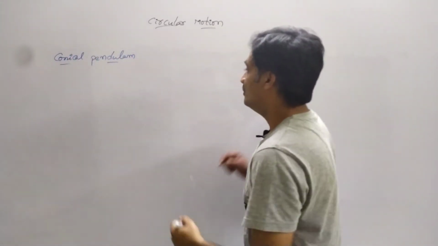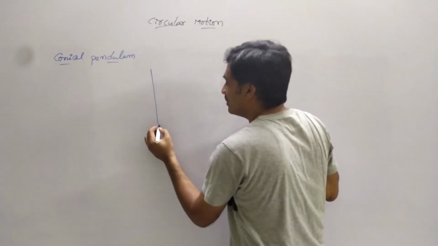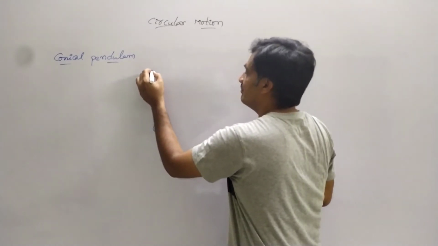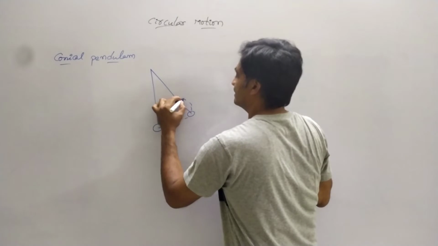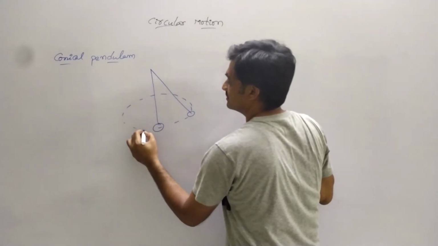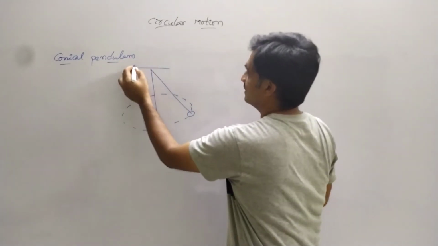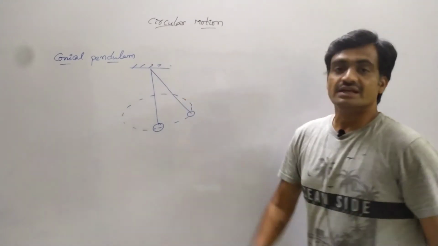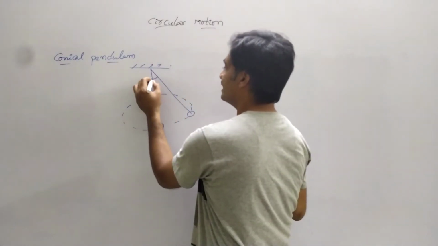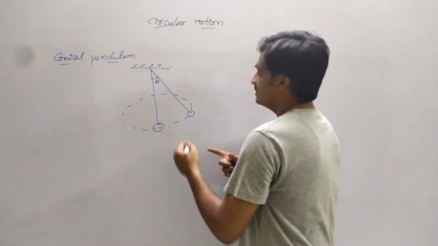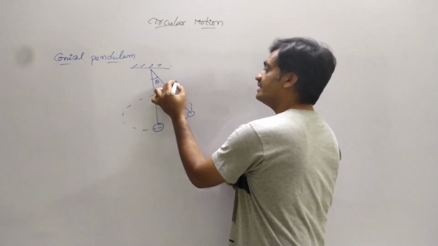Conical pendulum. We know that a conical pendulum oscillates by an angle in the form of a circle. As we oscillate this pendulum which makes an angle of theta, the tension will be acting in the upward direction.